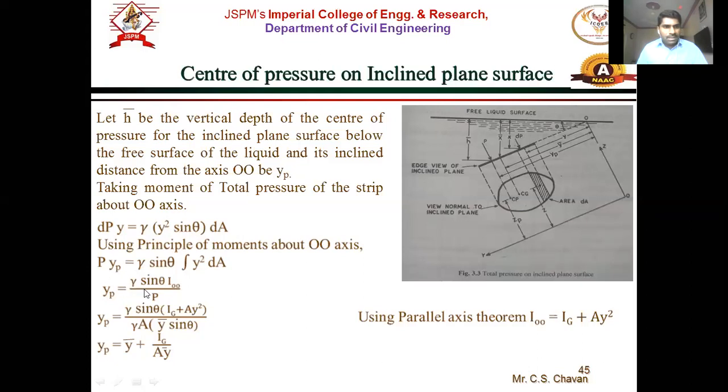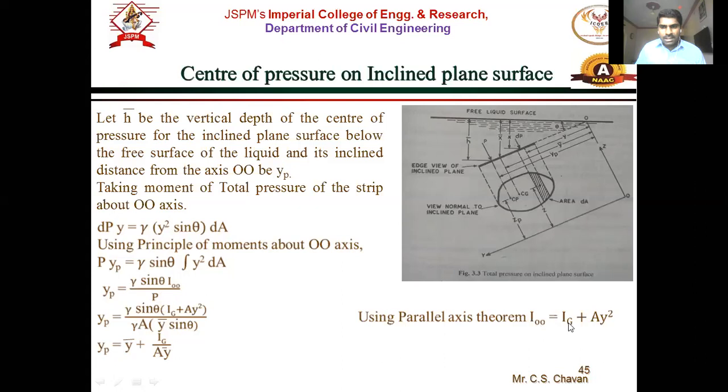Therefore Yp is equal to gamma sin theta into IO divided by P. Now this IO is found using the parallel axis theorem, where the moment of inertia of the fluid and the surface have to coincide.